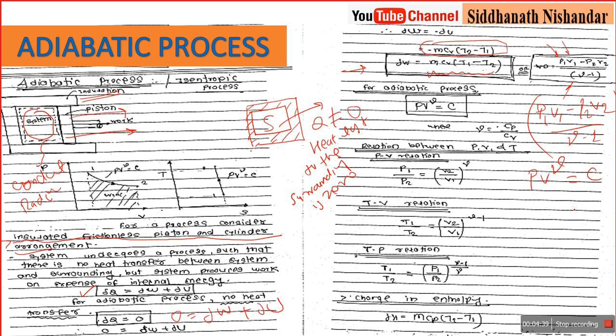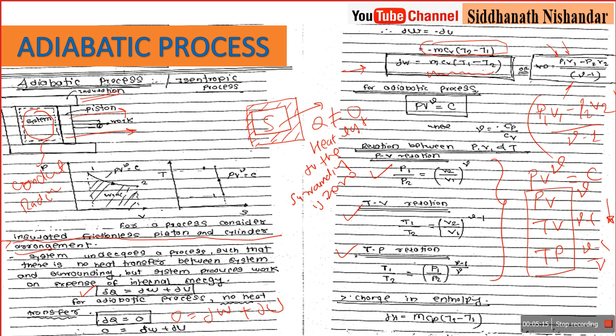We remember these three relations, which are very important while solving problems: the PV relation, TV relation, and TP relation. Don't miss the sequence. First is PV, then TV, and last is the TP relation. Why did I tell you this sequence? Because in PV there is only the power gamma, in TV there is a modification, gamma minus 1, and in TP, gamma minus 1 upon gamma. There is a gradual change in the formula, gradually increasing, although that is the raised power.